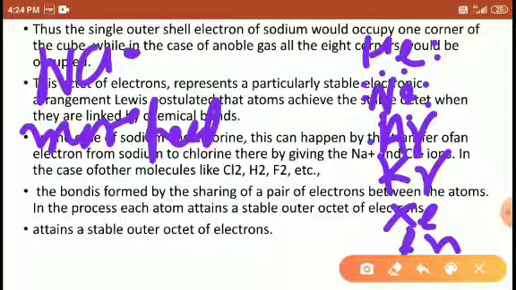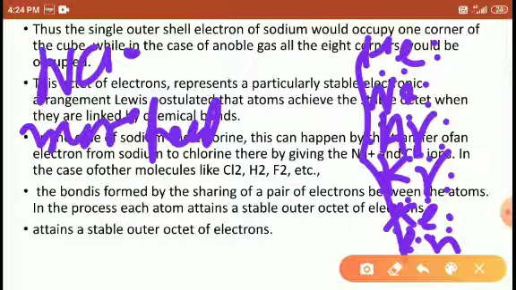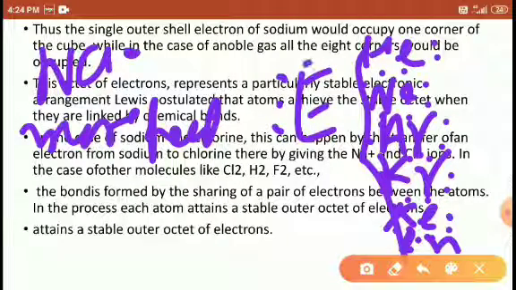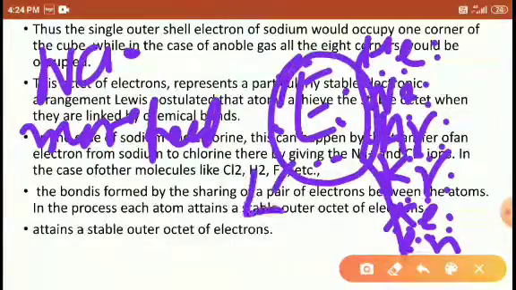All the noble gases contain 8 electrons: 1 2 3 4 5 6 7 8. Other noble gases, I will take here as E, contain outermost 8 electrons. Right, friends? So due to the outermost 8 electrons, it is more stable.